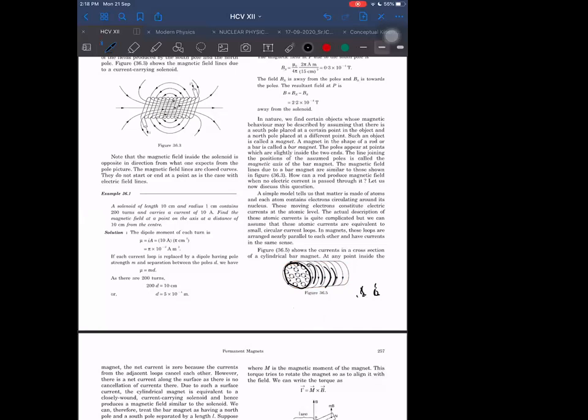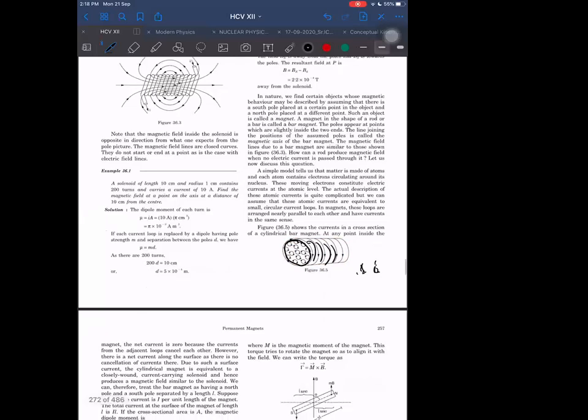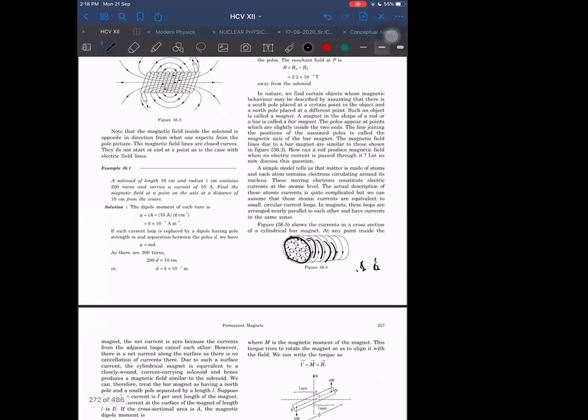So this cylindrical bar magnet acts like a solenoid. In a solenoid also current is there on the surface. In this also current appears to be there on the surface. This is not an extra current. This is the current due to the motion of electrons around the nucleus. That current we are talking about. It is not some extra current which is flowing in the bar magnet. Not like that.